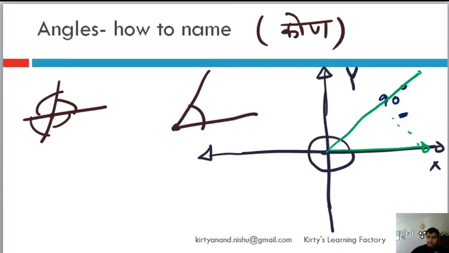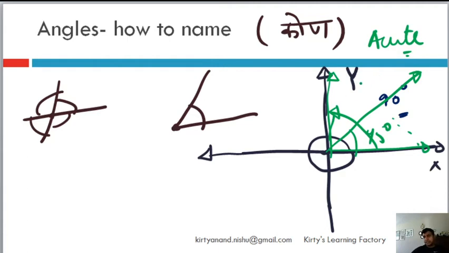Let's say somewhere here it is 45 degrees. Till it reaches the 90 degree, or just less than 90 degree, this angle will be called an acute angle. Okay? So any angle greater than 0 degree and less than 90 degree is an acute angle. 90 degree is not acute. 90 degree is the right angle. The moment you hit 90 degree, it becomes a right angle.